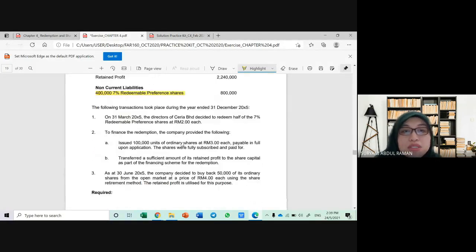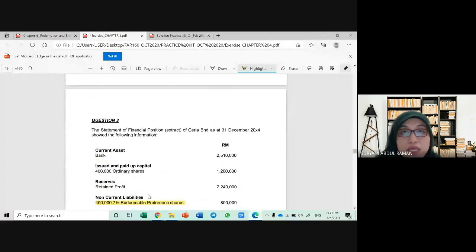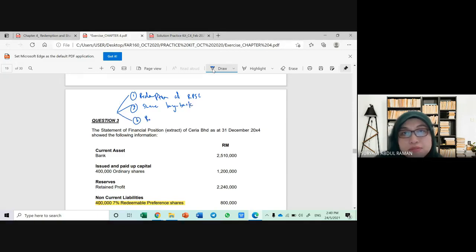Okay, so now our task is we need to prepare the journal entry. Recall what we have learned in chapter 4. Basically in chapter 4 class, there are 3 main transactions that we have learned. Number 1, transaction regarding the redemption of redeemable preference share capital. And then we also learn the share buyback. And last one is the redemption of debenture.